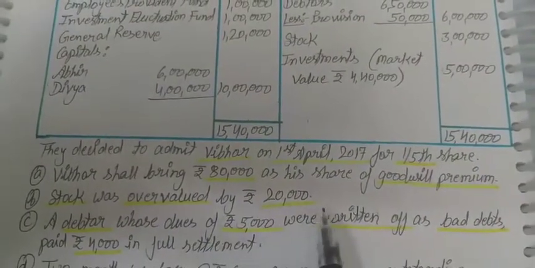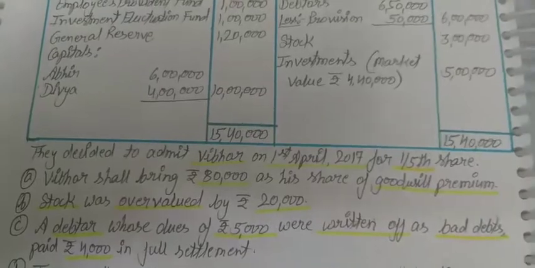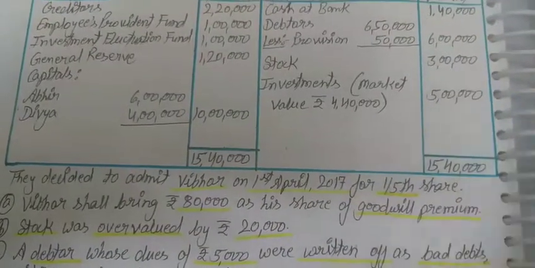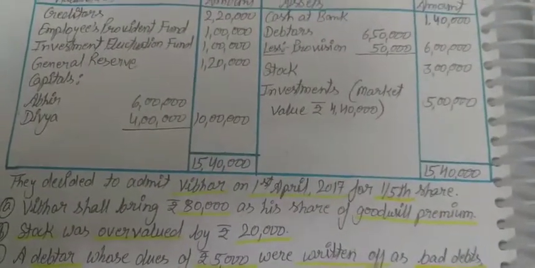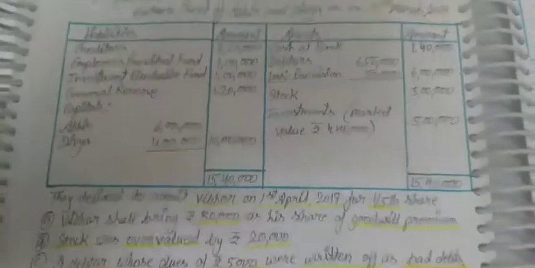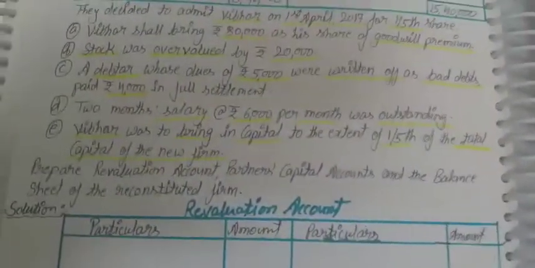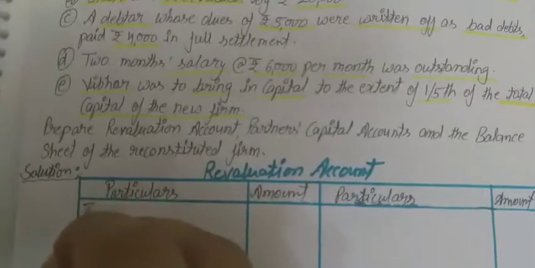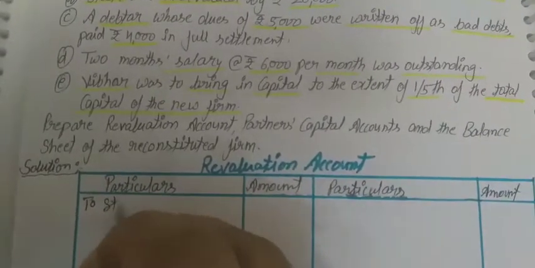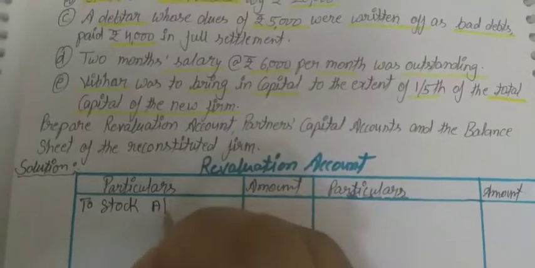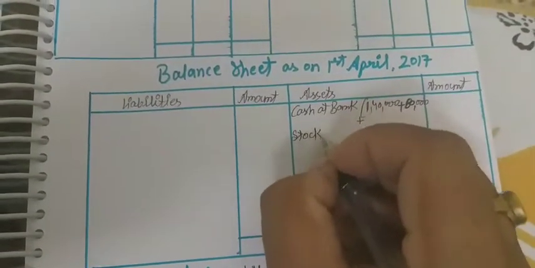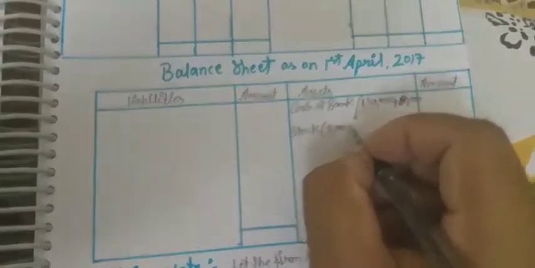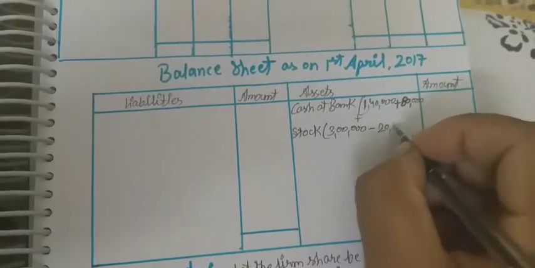Stock was overvalued by rupees 20,000. The value of stock is 3 lakh, but within this, 20,000 rupees is overvalued. So it means overvalued, so now we will reduce it, and it will affect the revaluation account. Revaluation, so it is a loss now, so that's why to stock account, that is 20,000, and in the balance sheet stock 3 lakh rupees minus 20,000.